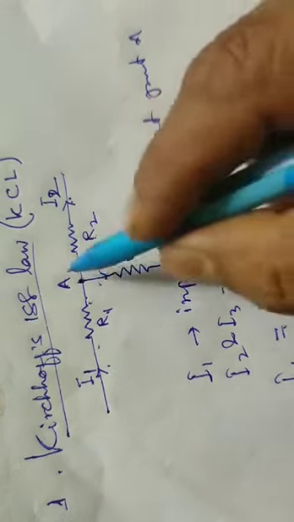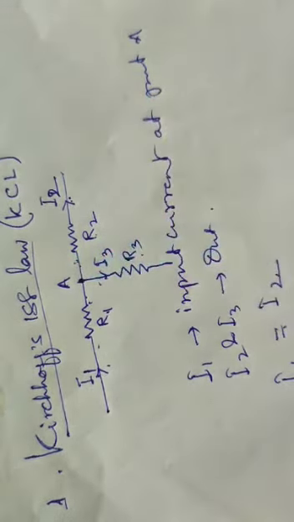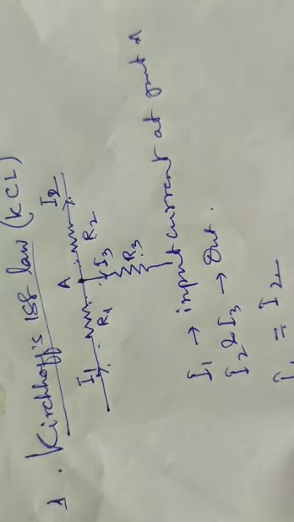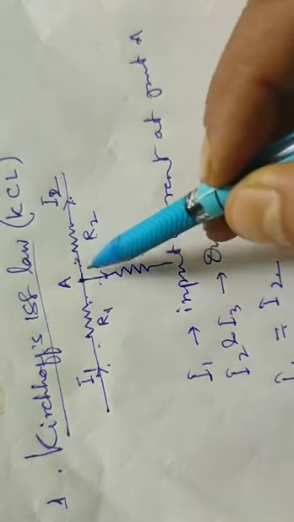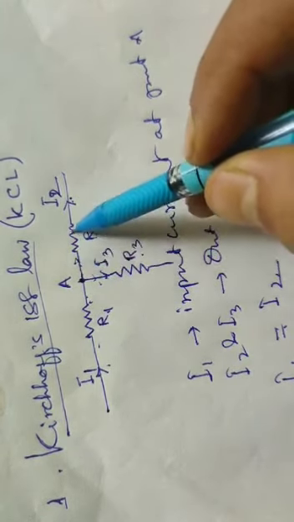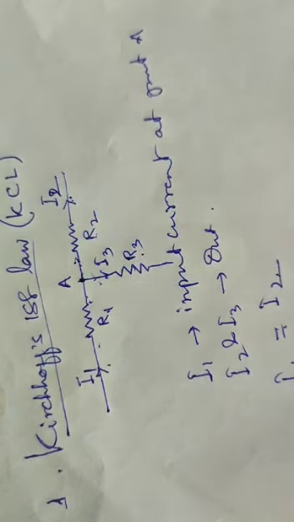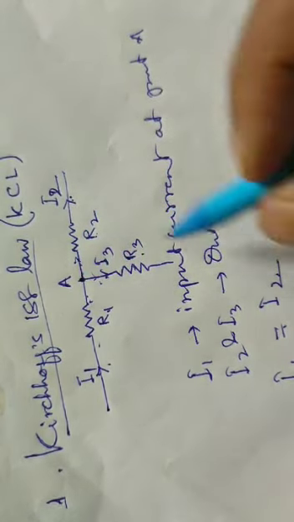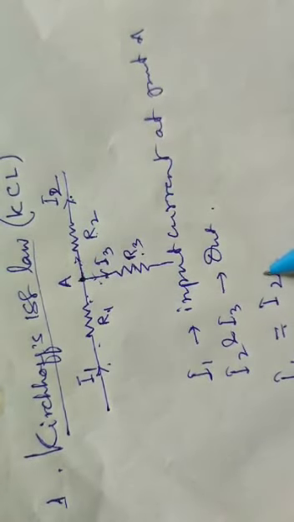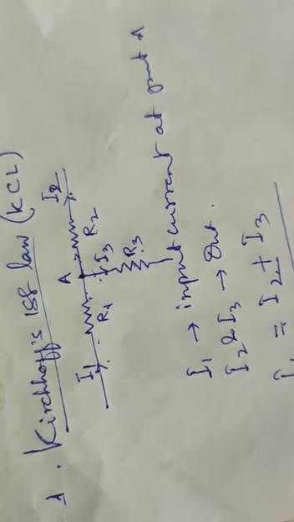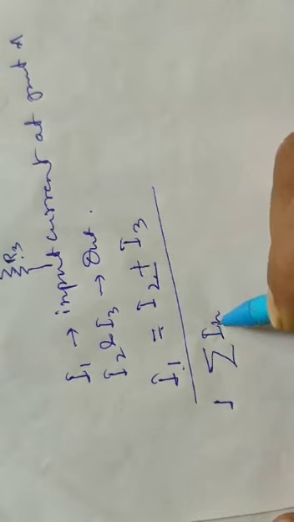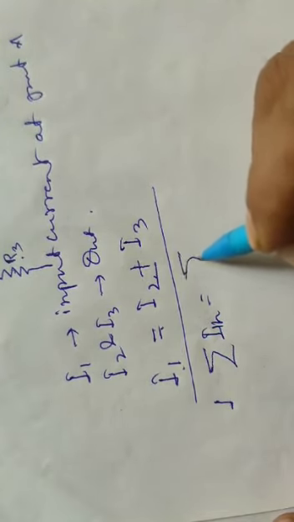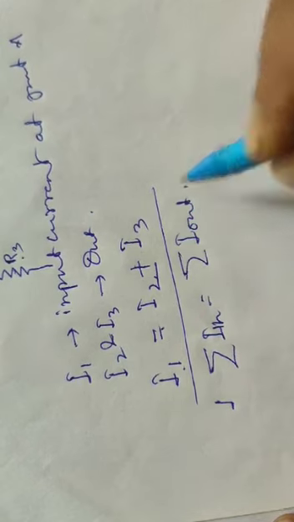After connecting R3 at A, this I1 is the current coming towards A. It is divided through R2 and through R3. So the current that comes towards A will be equal to the current coming out from A. In generalization, we can say that total incoming current is equal to total outgoing current.